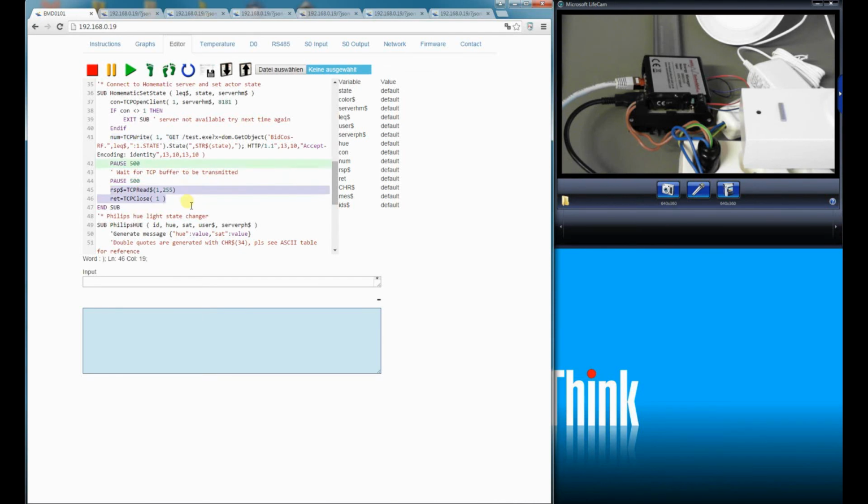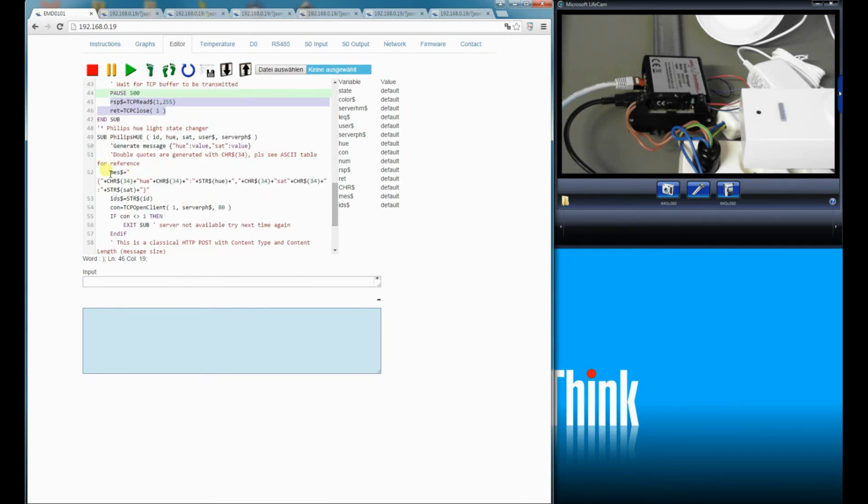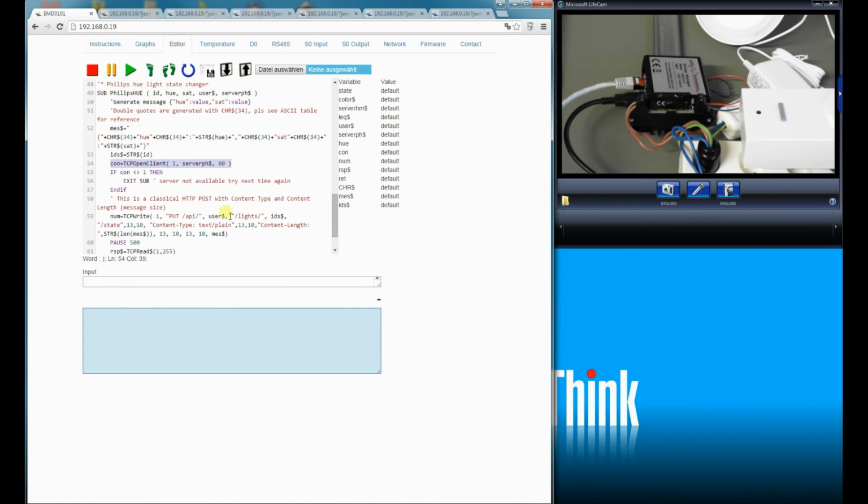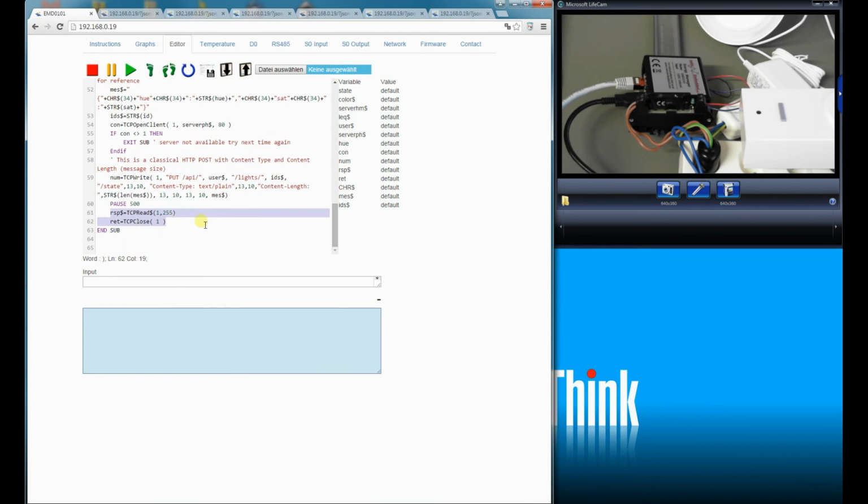We switch the LED on by manipulating the state variable over a JSON command to the EMDO. We read the state back with a JSON command. We change the color of the lamp, and we read the color back and the state.